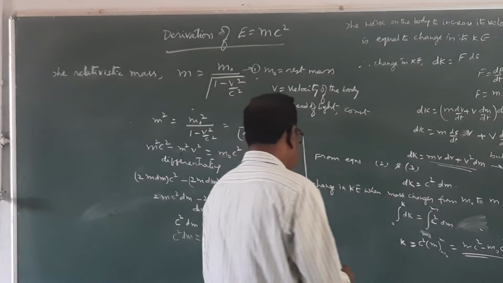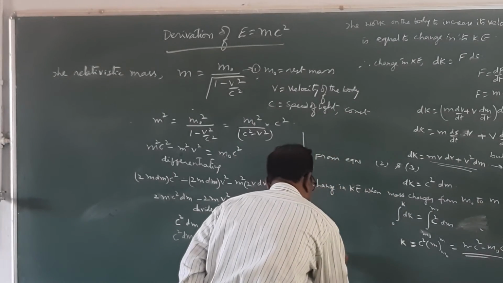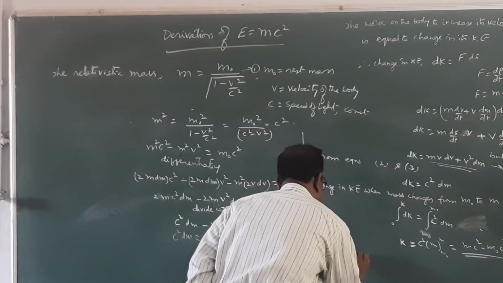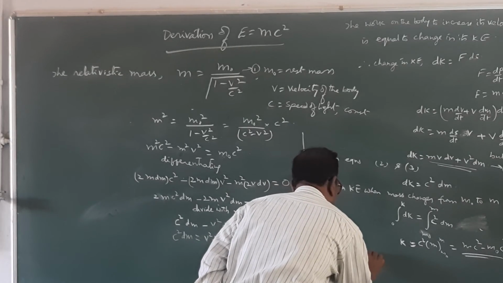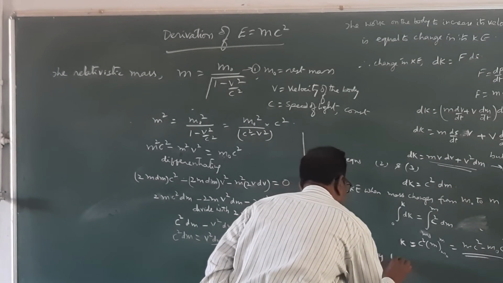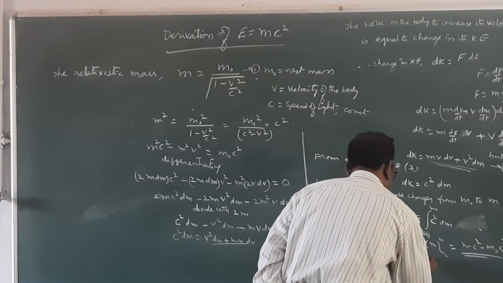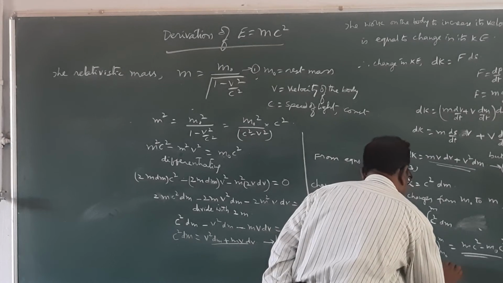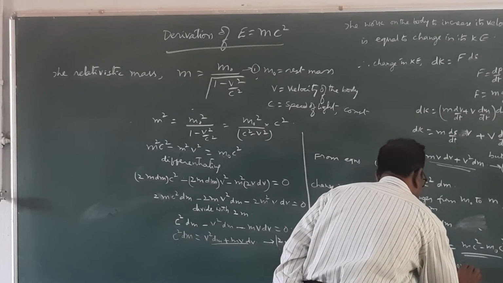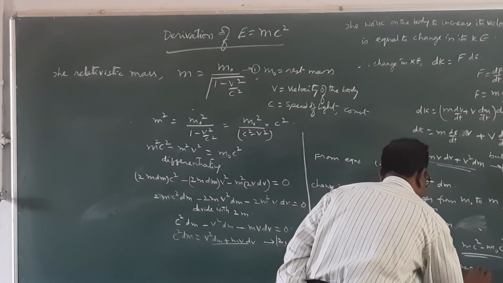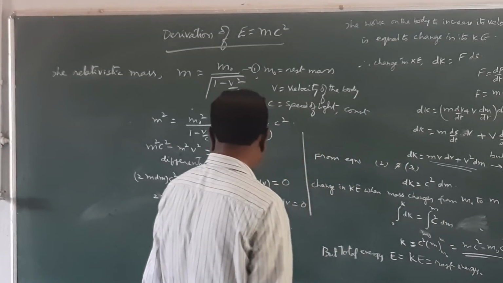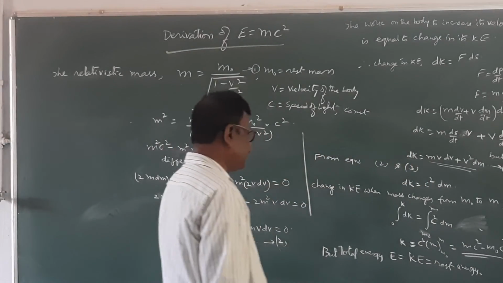But total energy is equal to what? Total energy E is equal to the sum of kinetic energy plus rest energy. Kinetic energy and rest energy together are called total energy.